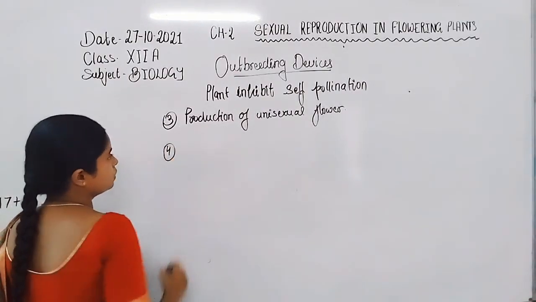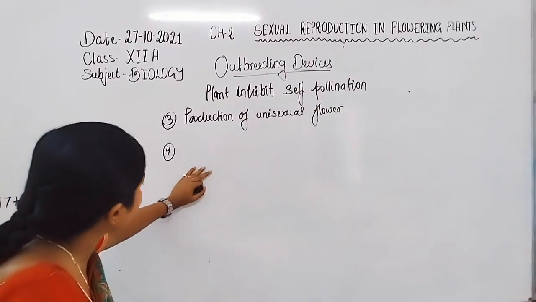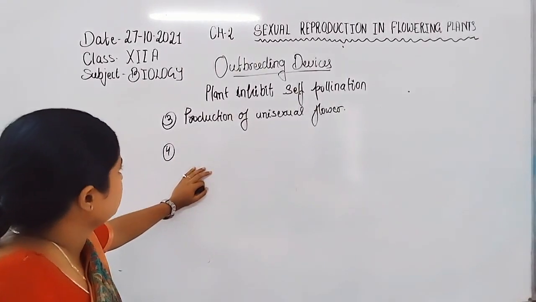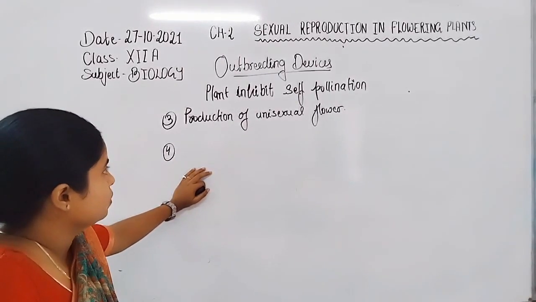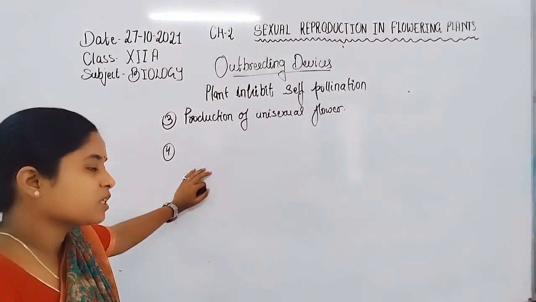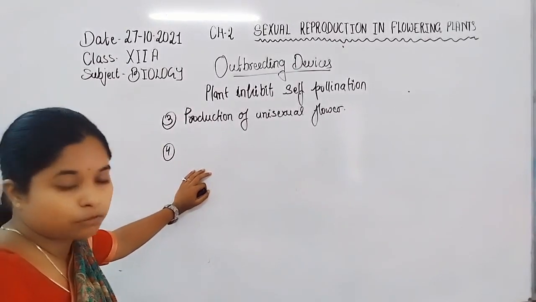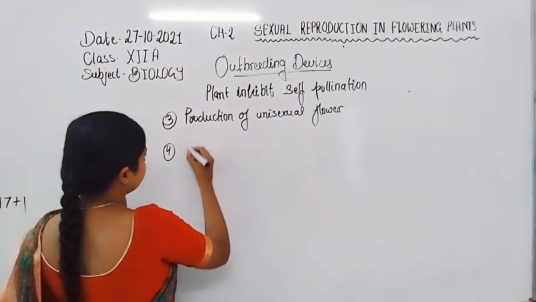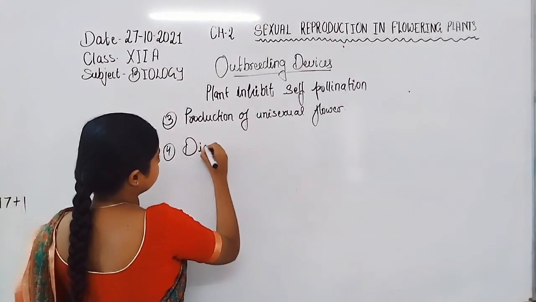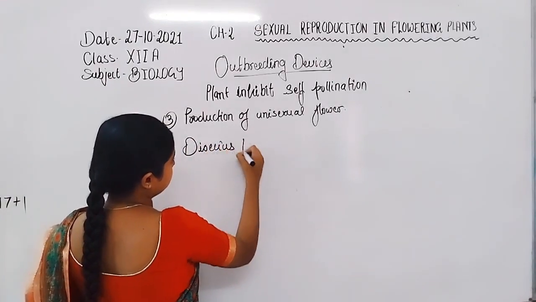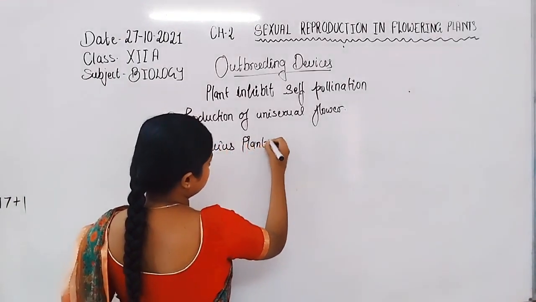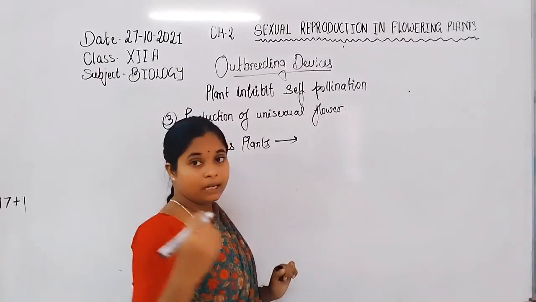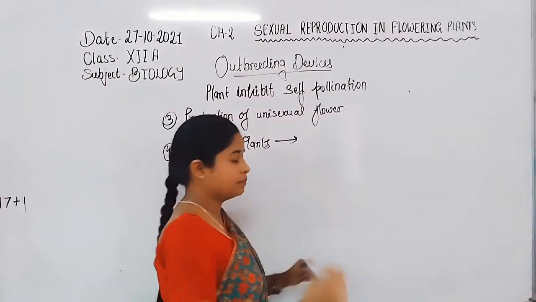Now fourth is formation of dioecious plants. The male and female flowers are present on two different plants.